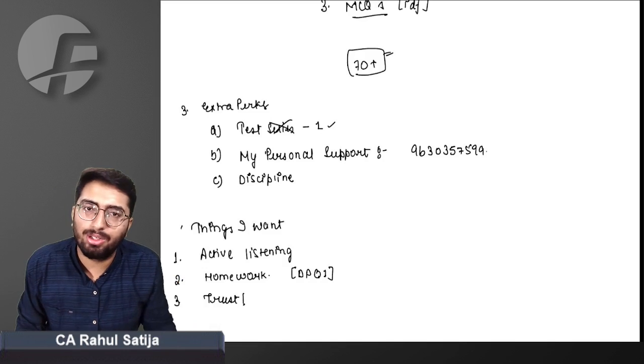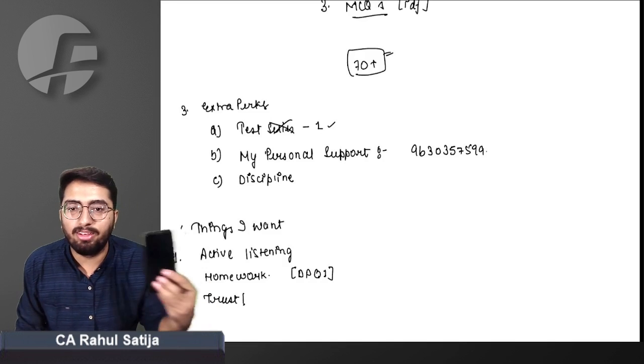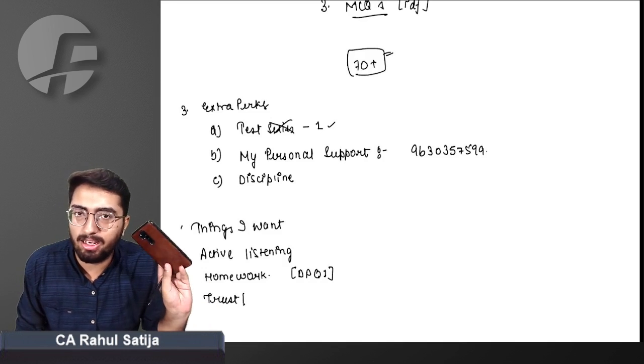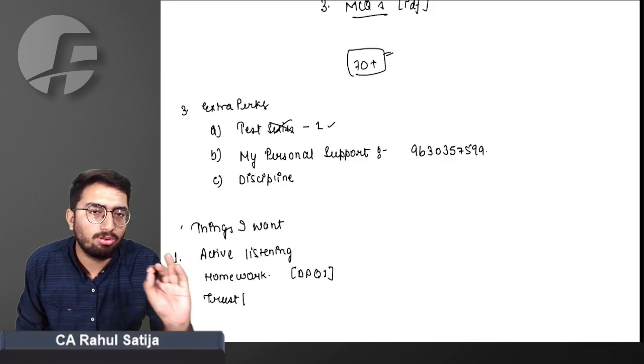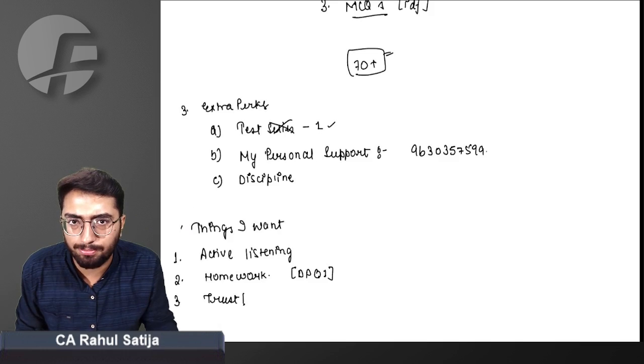This is my personal number. You can call me. See, this is the mobile phone I'm having. I don't have any iPhone. This is the single mobile I'm having. I'm having the same number in my phone. This is my personal number. I don't delegate doubts to anybody else.